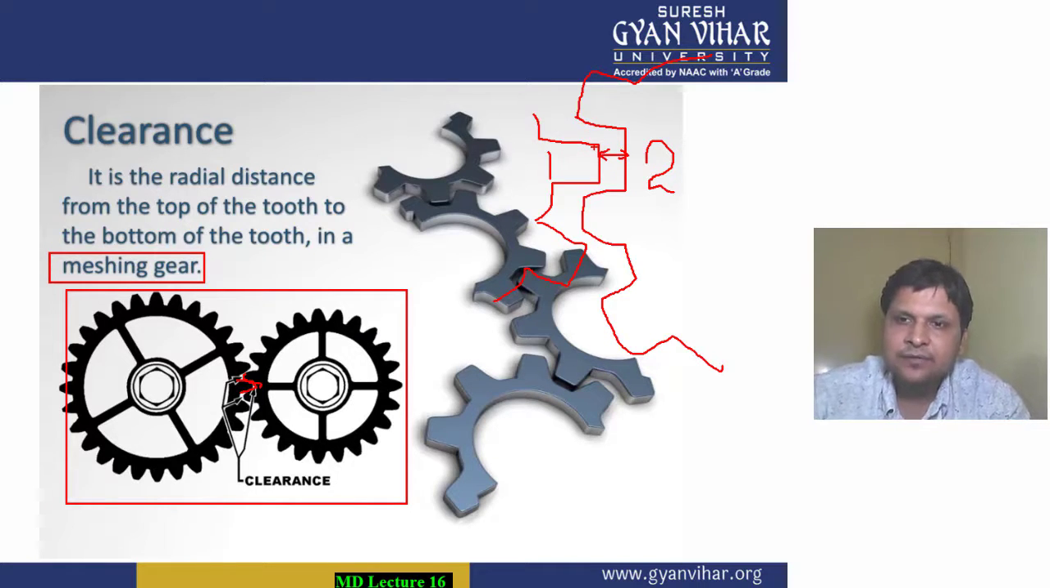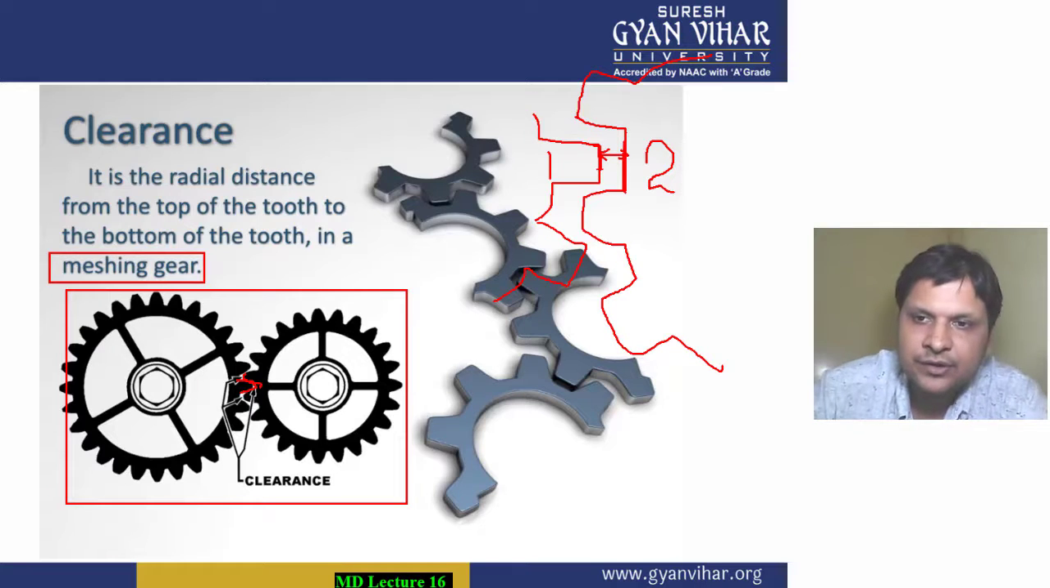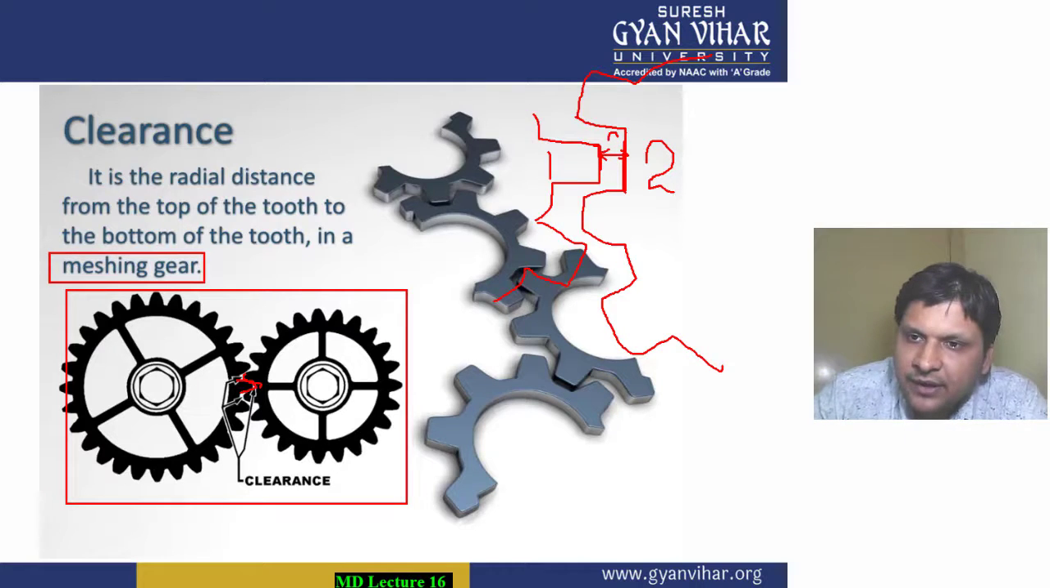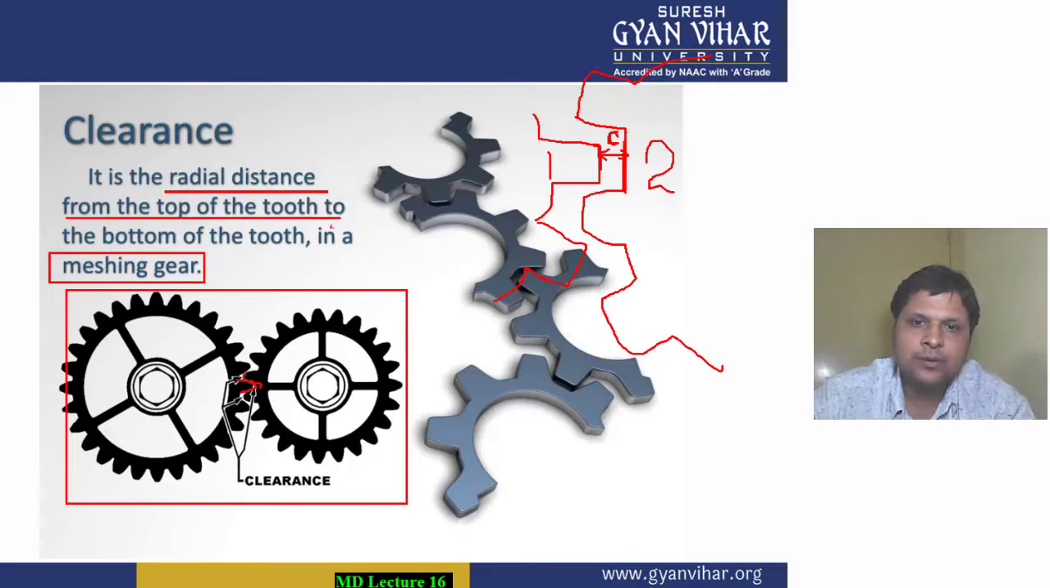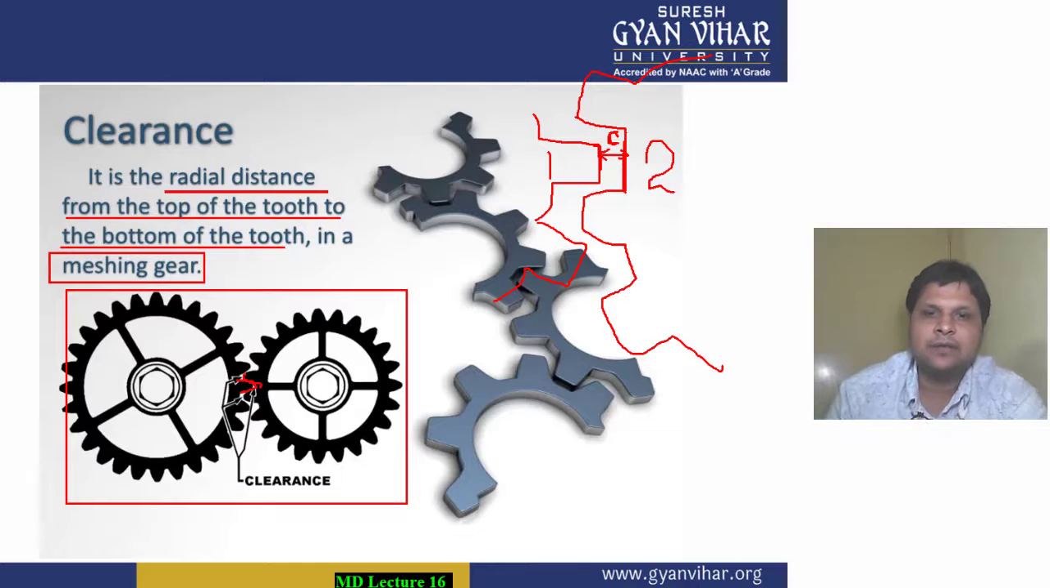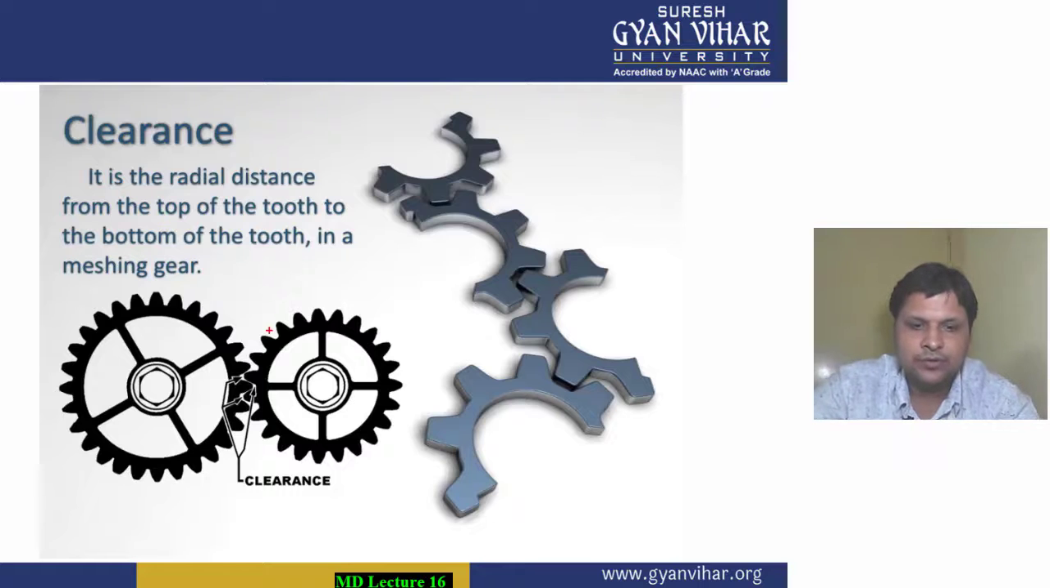If there is some gap between the bottom of one tooth and the top of the other tooth when they are meshed into each other, then that particular gap is known as clearance. We can define it in this way: it is the radial distance from the top of the tooth to the bottom of the tooth, students.